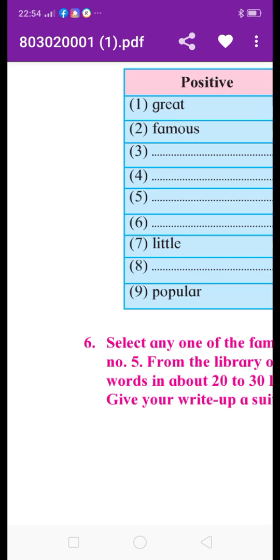If you have any doubt, then you can ask me. You have to write this question also in your notebook. Like this, your syllabus for the test is finished.